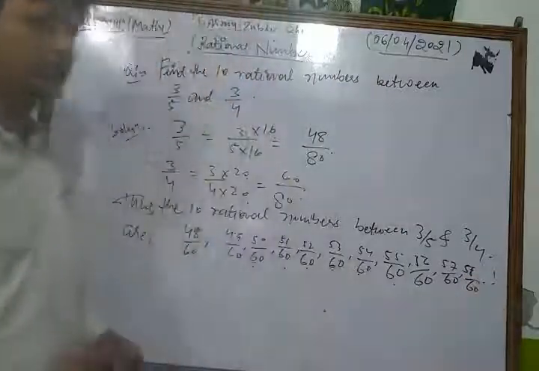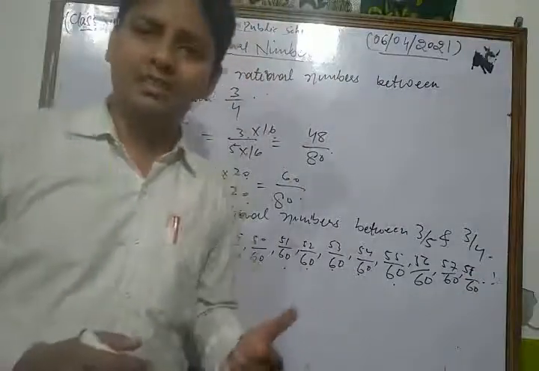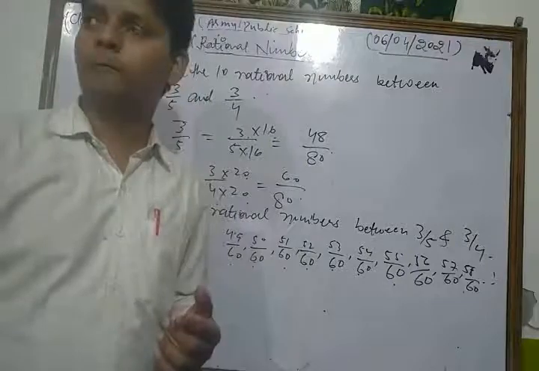Okay, so in this way you insert n rational numbers between two numbers.